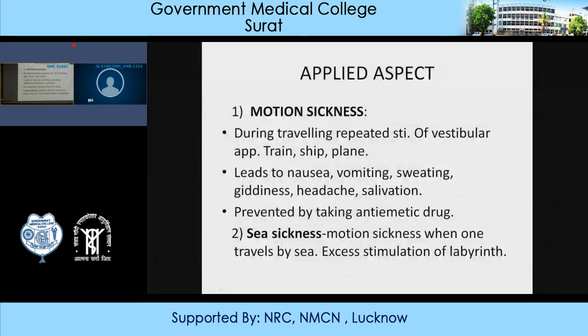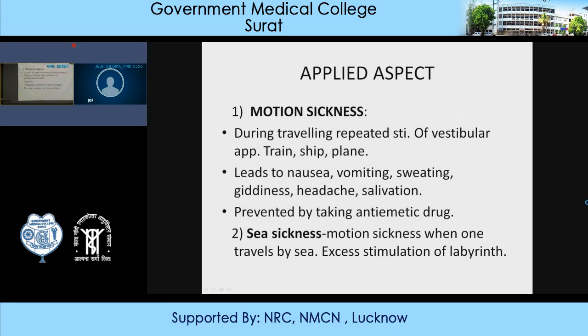So this is known as motion sickness, and it can be prevented by taking antiemetic drugs. Then seasickness, that means when a person is traveling in a ship or a boat, because of continuous movement of the water there is excessive stimulation of the labyrinth resulting in nausea, vomiting and headache. That is known as seasickness.